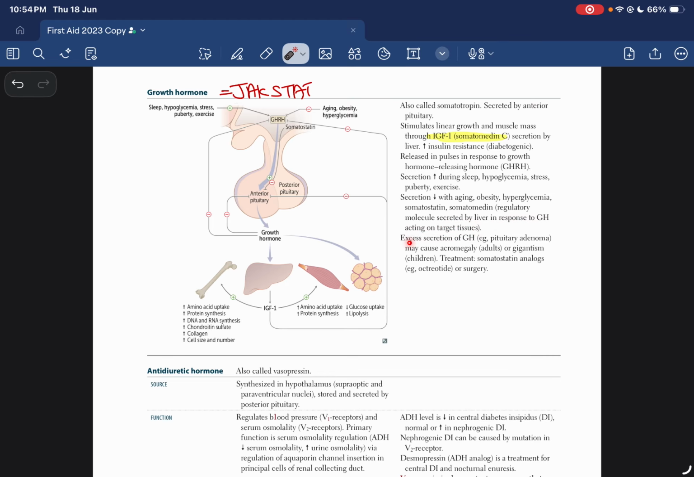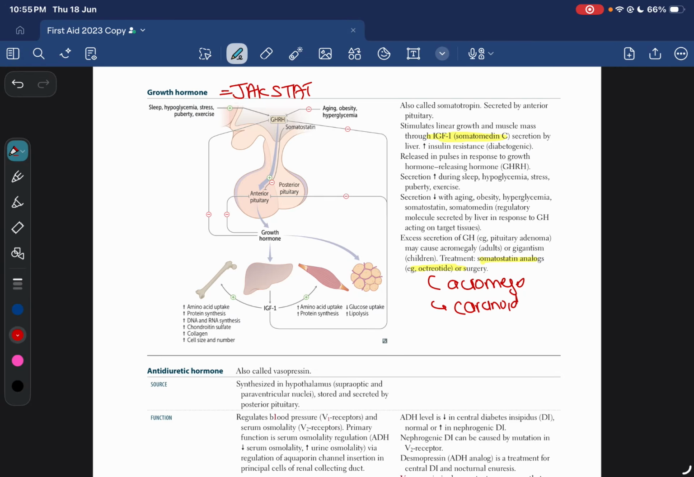Somatomedin is a regulatory molecule secreted by the liver in response to growth hormone, acting on the target tissues. Excess secretion of growth hormone, from a pituitary adenoma, may lead to acromegaly in adults and gigantism in children. Treatment would be a somatostatin analog, which is octreotide. Somatostatin analog is very, very important. It helps to treat acromegaly, alongside carcinoid syndrome. And also esophageal varices, so somatostatin analog helps with that. You need to know these three.